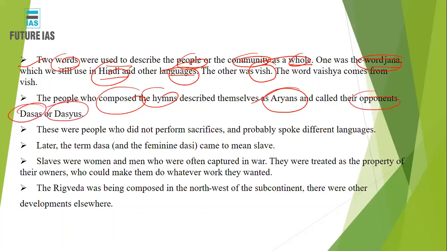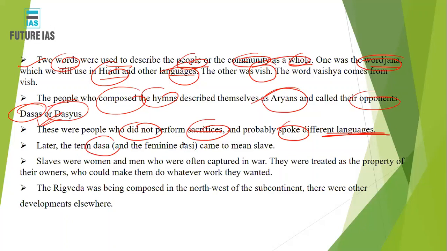तो आपने वो कहानी सुनी होगी ना, Aryans and dasyus की कहानी. So that is the same thing. The Aryans, who came from outside the Indian mainland, call themselves Aryans because they composed those hymns, right, and their opponents are called basically dasas and dasyus, right? These people did not perform the sacrifice and probably spoke different languages. So the dasyus, they are not Aryans. They did not perform this elaborate sacrifice arrangement. They did not worship Agni and all sorts of things, but rather had a different alternative arrangement. They did not speak a language similar to the Aryans.